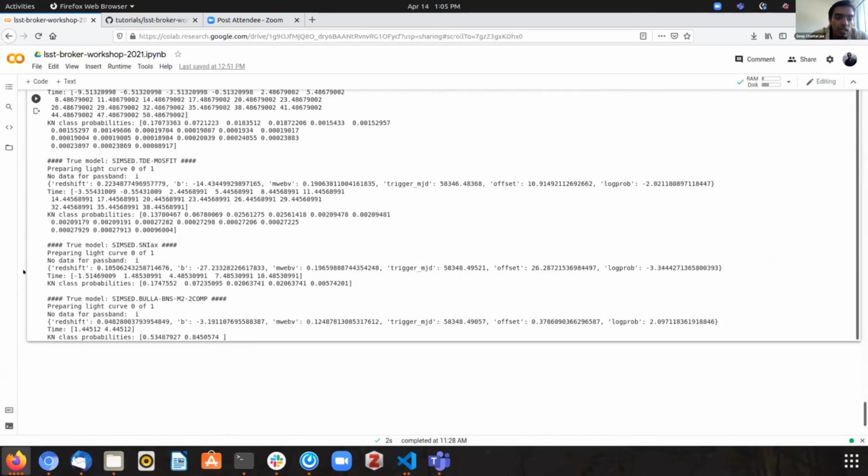And this kind of tool, if it's incorporated in the broker, will help us filter out kilonovae with much more efficiency. So I think I'll stop there and I'll take questions. Thank you.